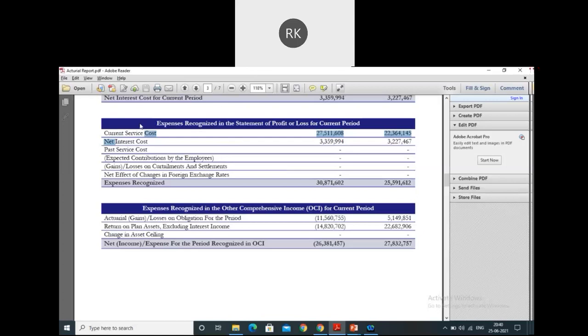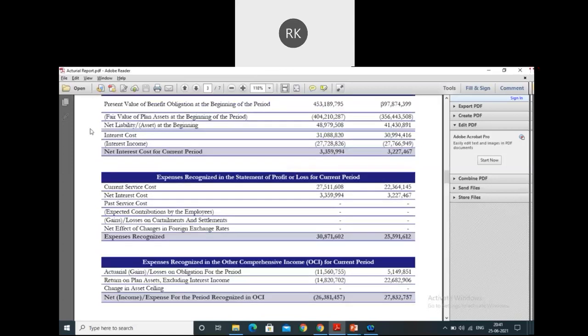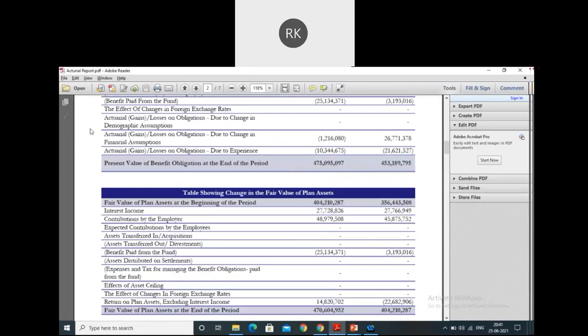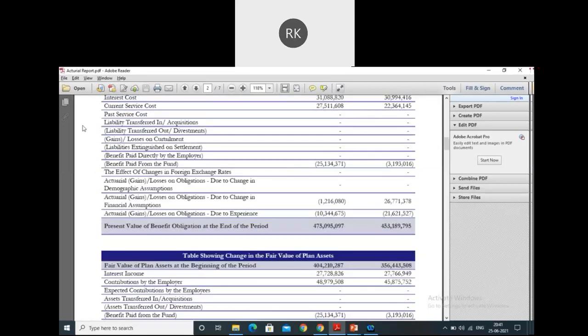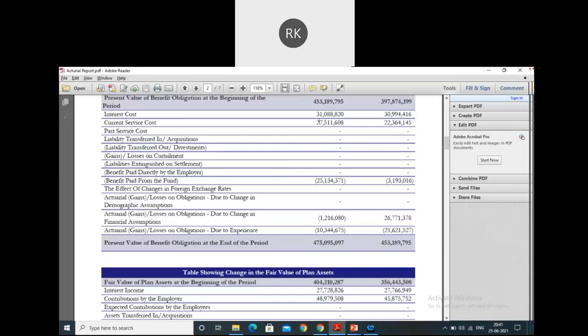This current service cost, obviously you'll be finding it in which table from the top? Guys, please tell in which table this was flowing. In the funded assets table or the liability table? Where was it? Liability table. Exactly. So this was coming under the liability. If you guys want, I can scroll it up and show you. Yep. Current service cost 27,511,608. So as I told, if you understood these two tables, you are done.